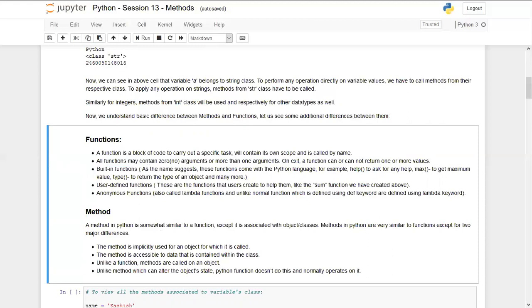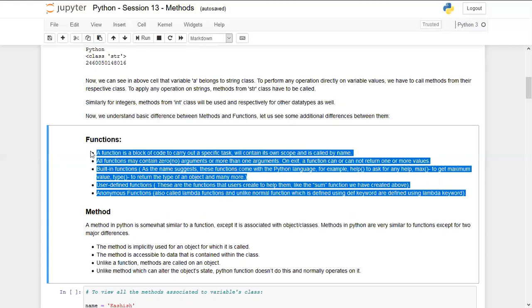Built-in functions, as the name suggests, come with the Python language. For example, the help function is to ask for any help, the max function is to get the maximum value, and the type function is to return the type of the object. And user defined functions, we have already seen what they are. And in the last session, we talked about anonymous functions, which are the lambda functions. So these statements are all for functions.